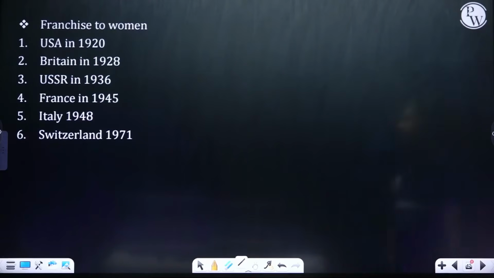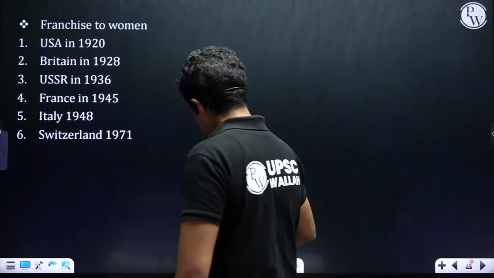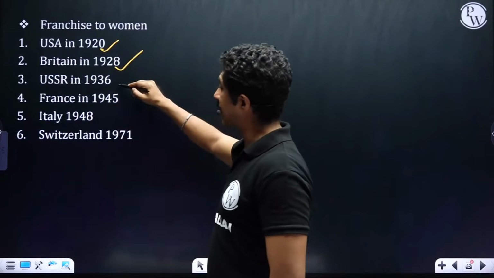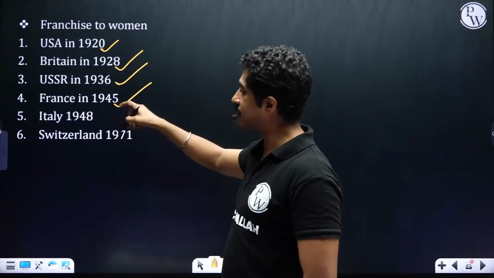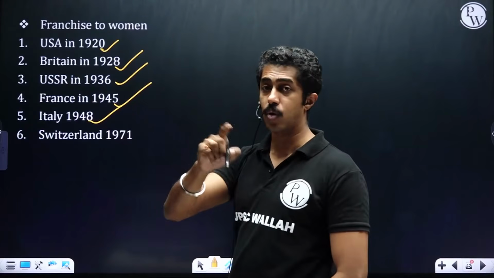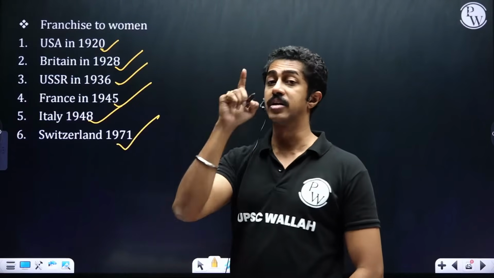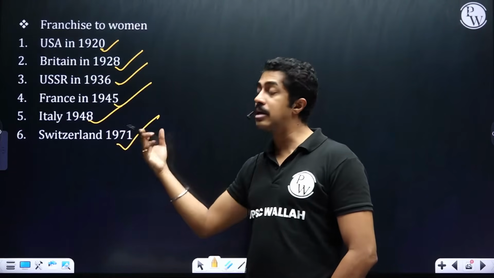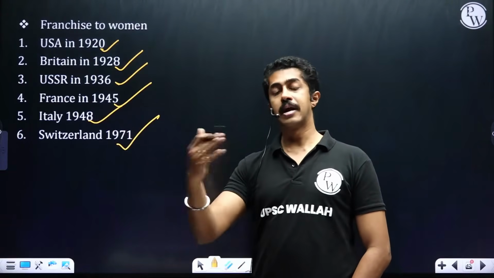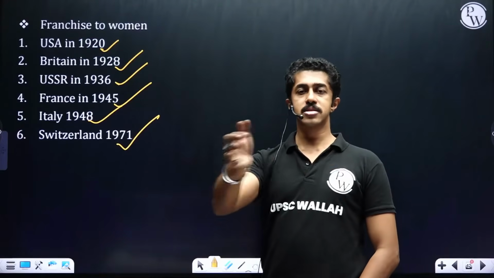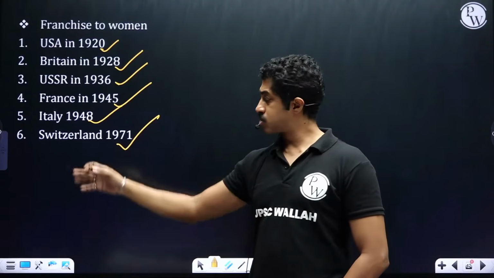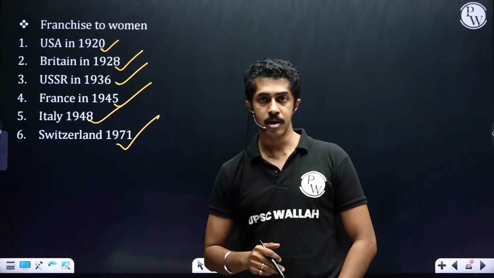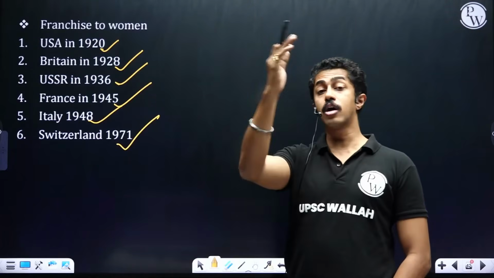Franchise to women. If you see, USA gave it only in 1920, Britain in 1928, USSR in 1936, France in 1945, Italy in 1948, and look at this, Switzerland in 1971. 24 or almost 20 years after India had given it to all the people, Switzerland has given it to their own women in their country only in 1971. So you must understand how broad-minded we were.